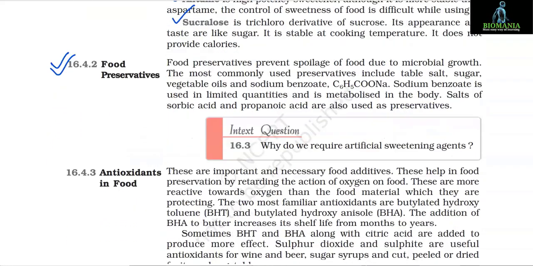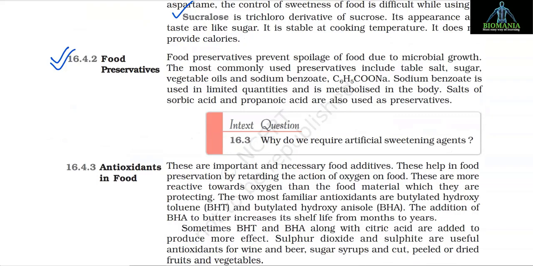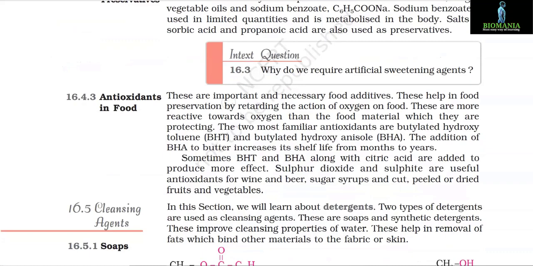16.4.2 Food preservatives. Food preservatives prevent spoilage of food due to microbial growth. The most commonly used preservatives include table salt, sugar, vegetable oils, and sodium benzoate, C6H5COONa. Sodium benzoate is used in limited quantities and is metabolized in the body. Salts of sorbic acid and propanoic acid are also used as preservatives.